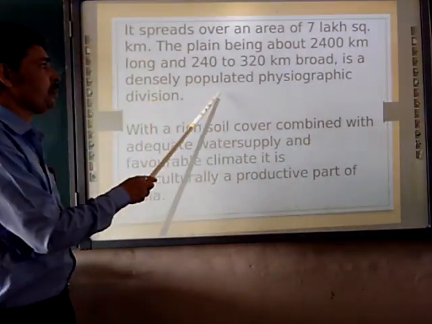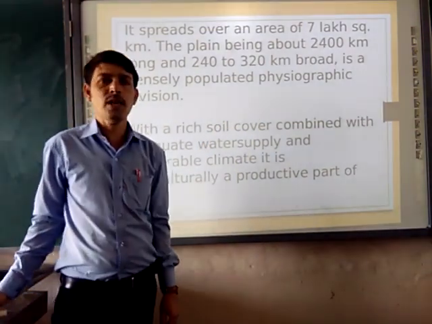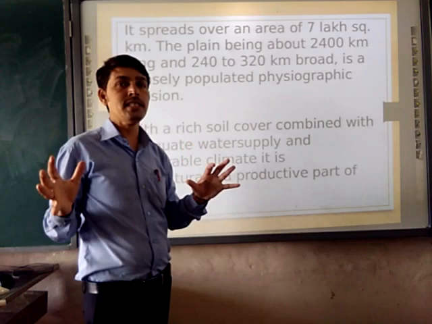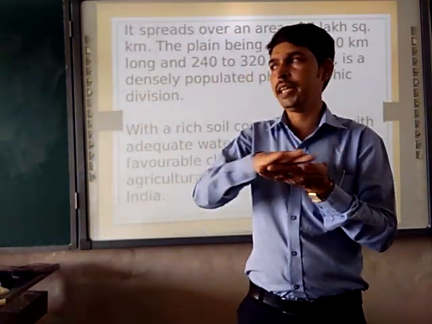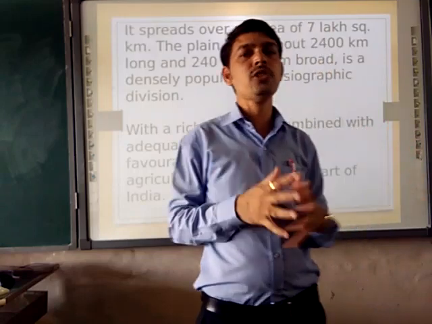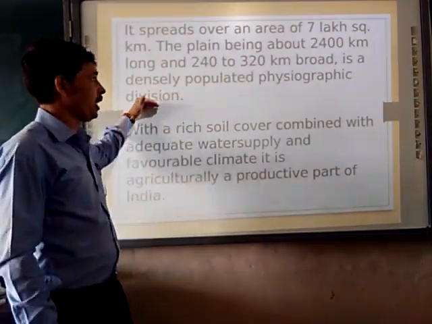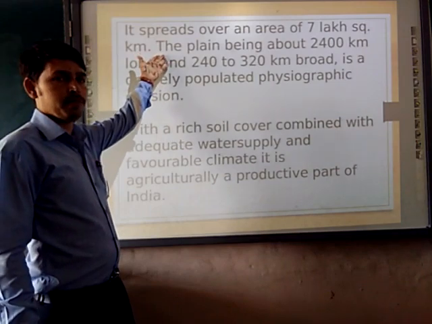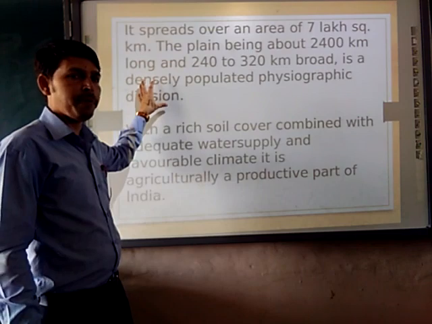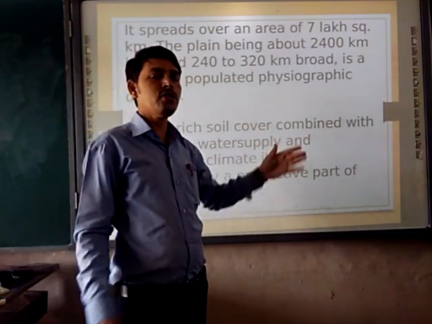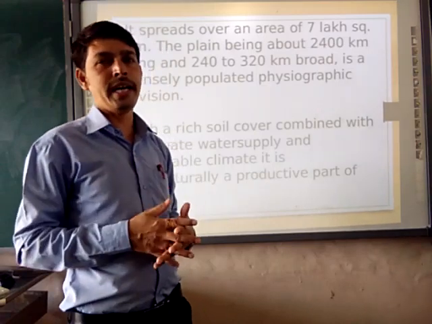It is a densely populated physiographic division. The reason is that it is a plain area. The northern plain is a very important physiographic feature, because for agriculture and for water, there are no hills over there. The plain area has good fertile land available for agriculture.